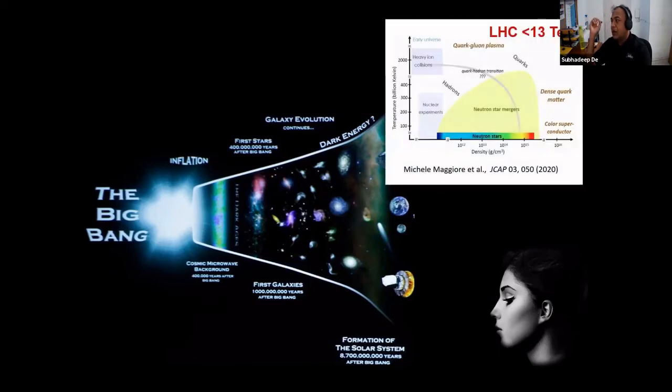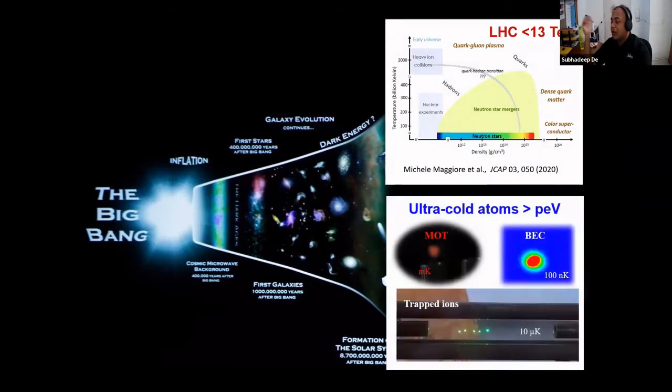And then there are high energy physics experiments. So LHC can produce about 13 tera electron volt energy, in a controlled manner. Whereas there is another direction where people work in the area of ultra cold atoms and ions, where the temperature of these species is in nanokelvin. So it's two completely different kinds of scenarios. One is at very, very high energy, and one is at very, very ultra cold, or very, very low energy.